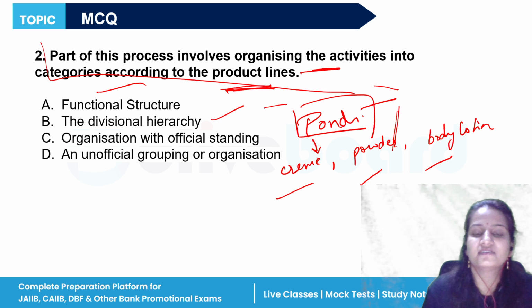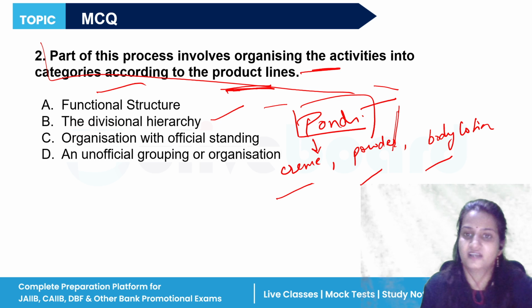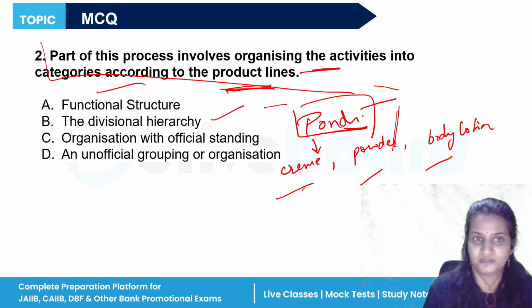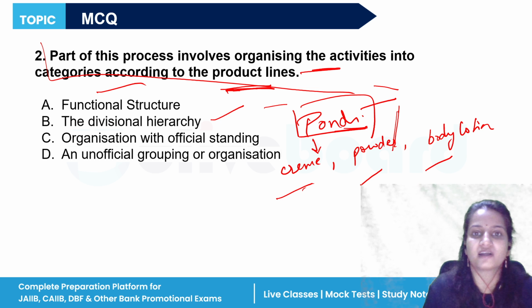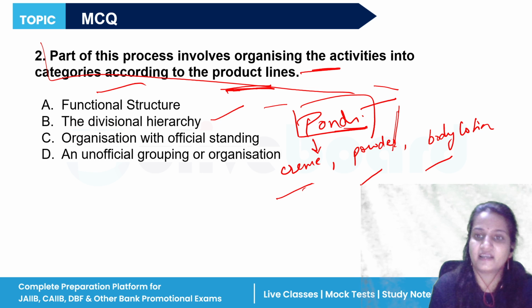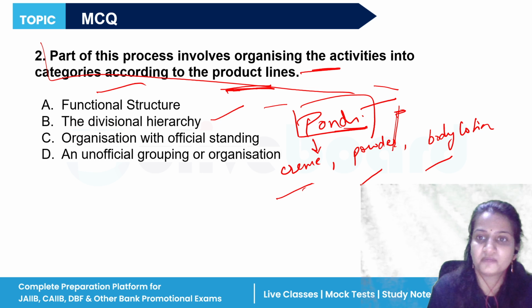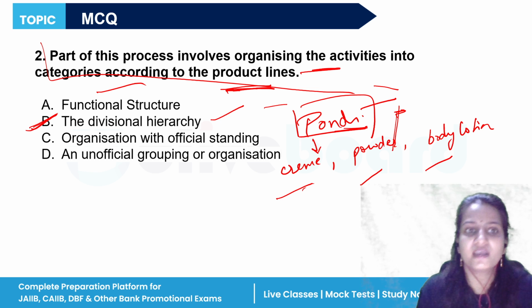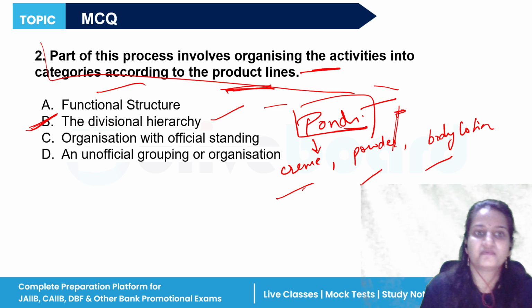So these categories are what? These categories are lines. So hence we say the product is Ponds and its lines are cream, powder, body lotion. So which type of activity is constituting over here is that we are dividing this product Ponds in various lines. So here the divisional hierarchy will be the answer of this particular question. Okay, according to the product lines, if we are categorizing the activities, that comes under divisional hierarchy.